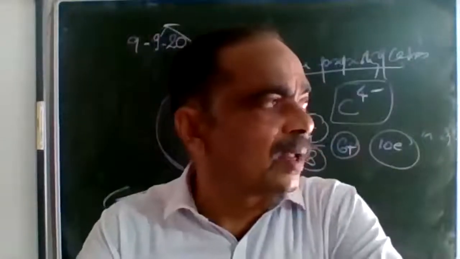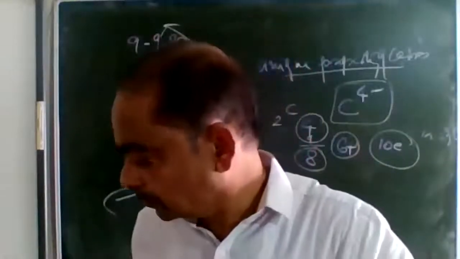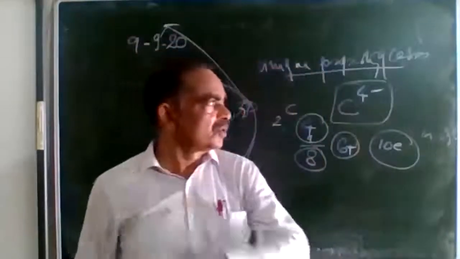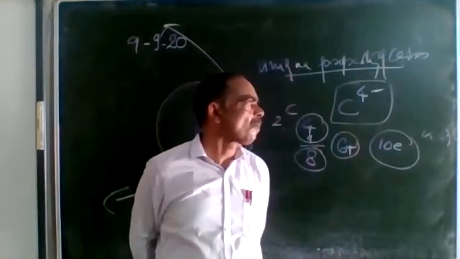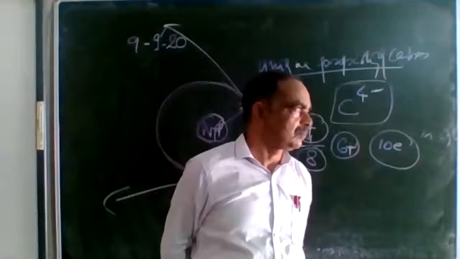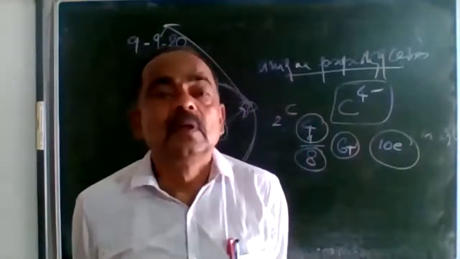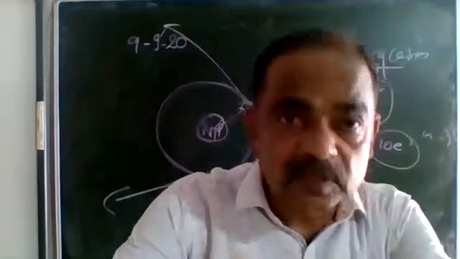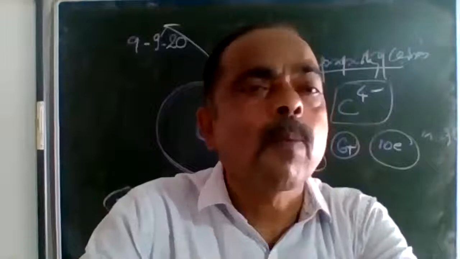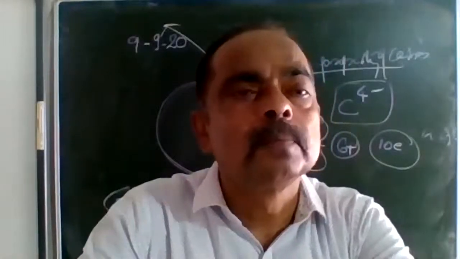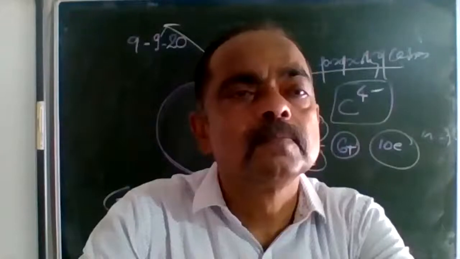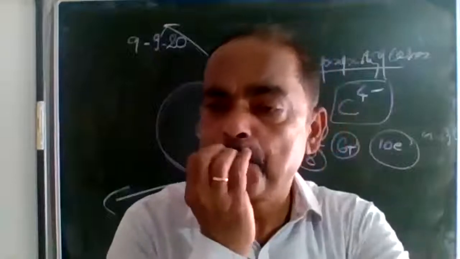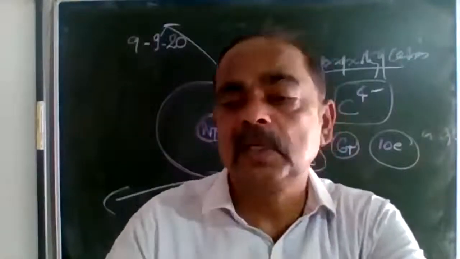Carbon will not form an anion also because, to form the anion, carbon needs 4 electrons.